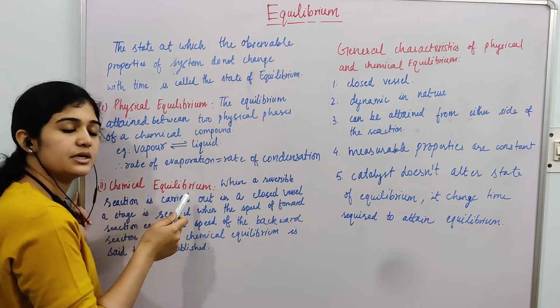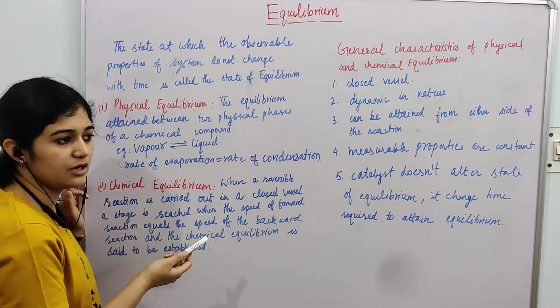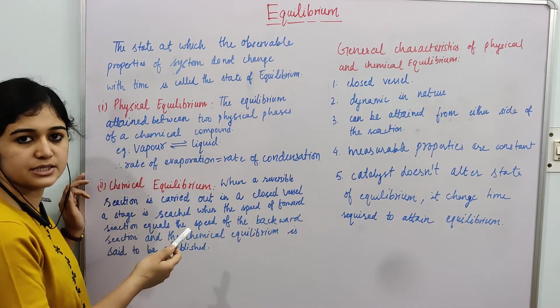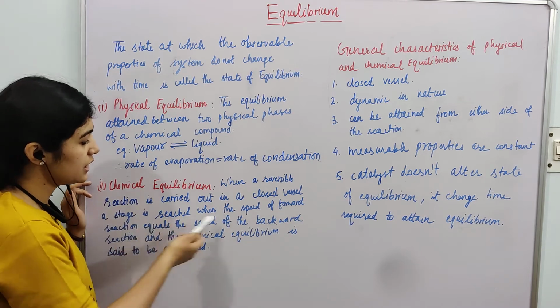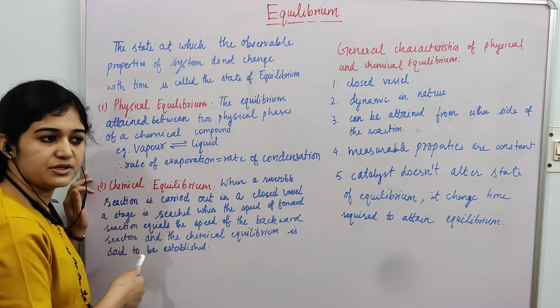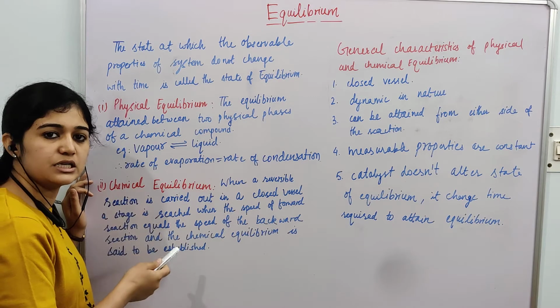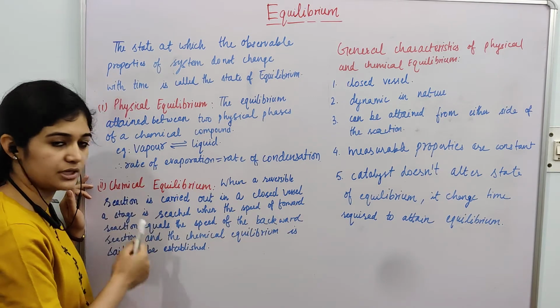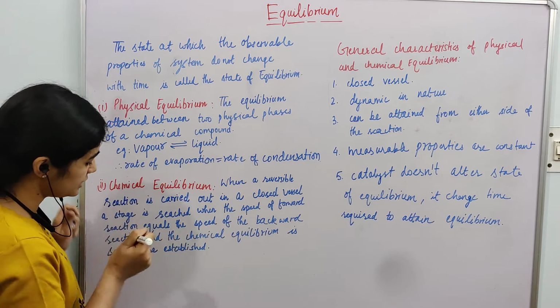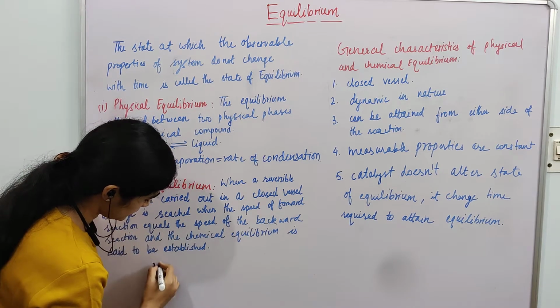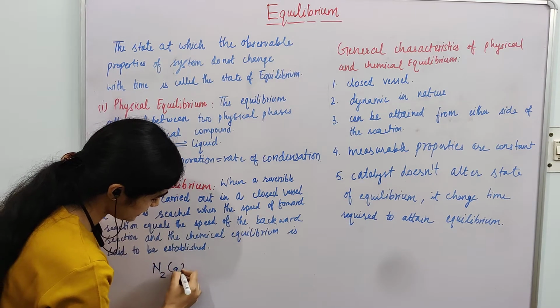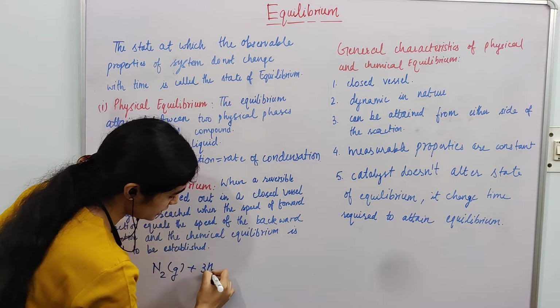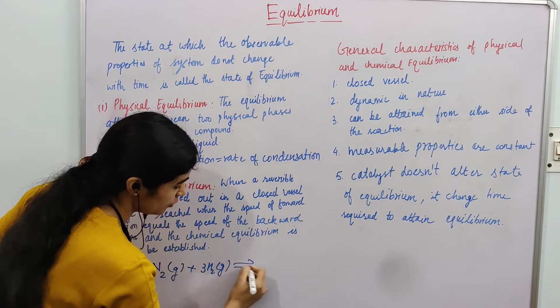Chemical equilibrium is obtained when a reversible reaction is carried out in a closed vessel, and after some time the state is reached when the rate of forward reaction is equal to the rate of backward reaction. Example we have already seen, Haber's process. In Haber's process, nitrogen gas reacts with hydrogen gas to form ammonia.